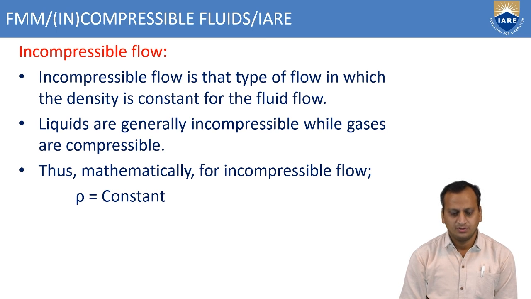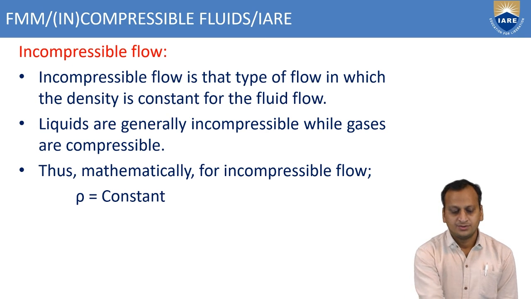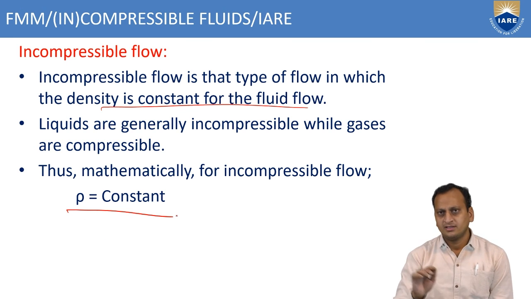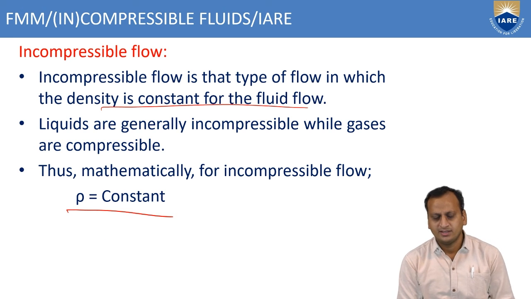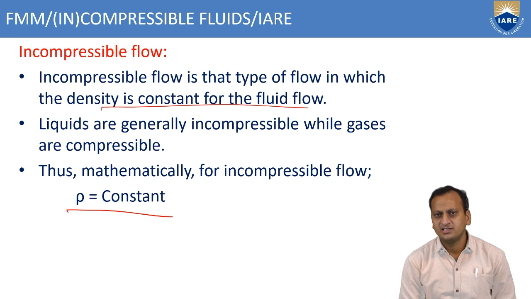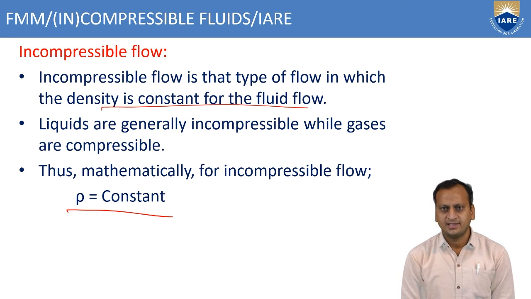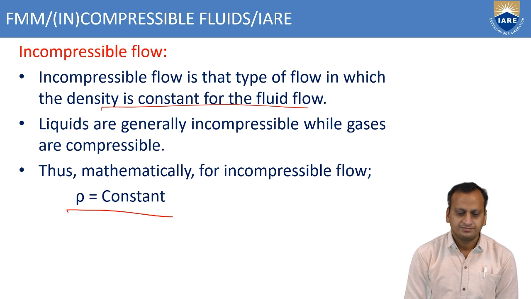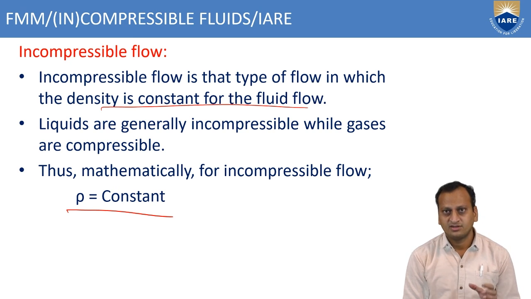Similarly, in incompressible flow, the density is constant. If rho is constant, then we can say it is incompressible.